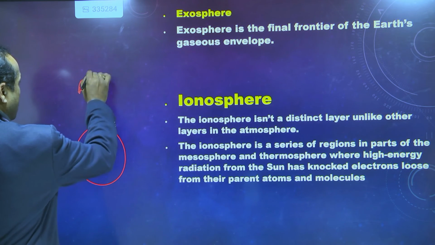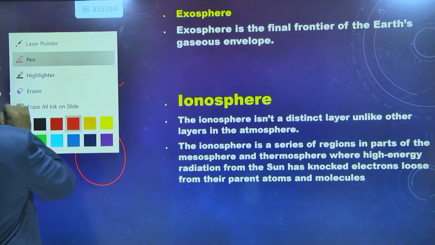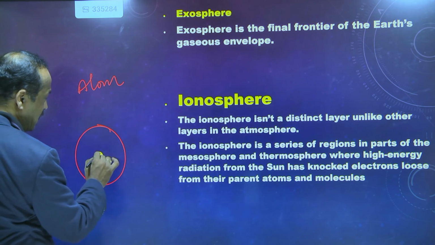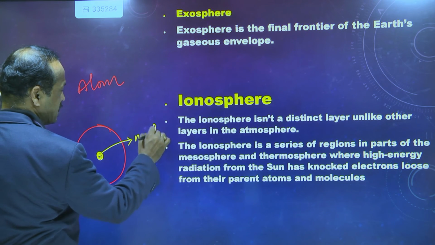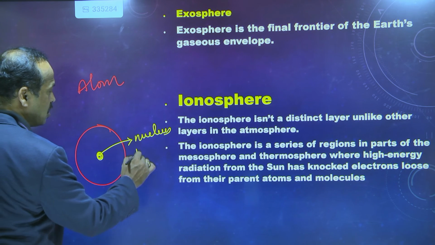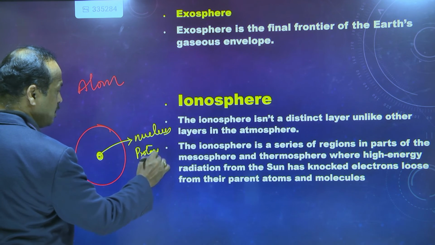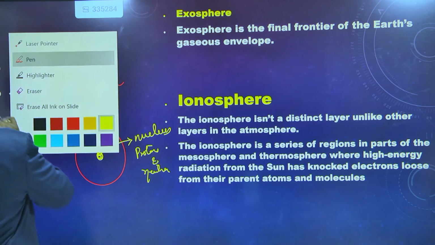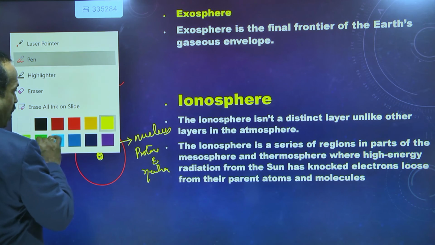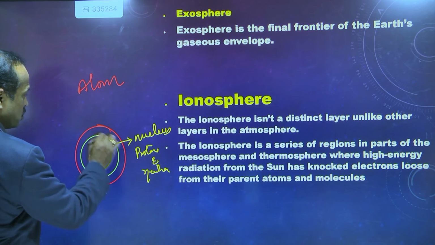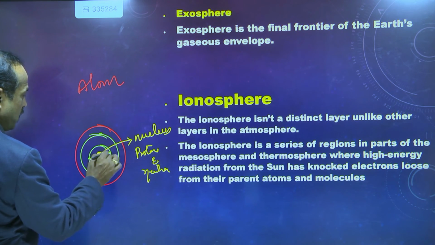This atom has one small region at the center, which is called the nucleus. In this nucleus, protons and neutrons are present, and electrons revolve around the nucleus.